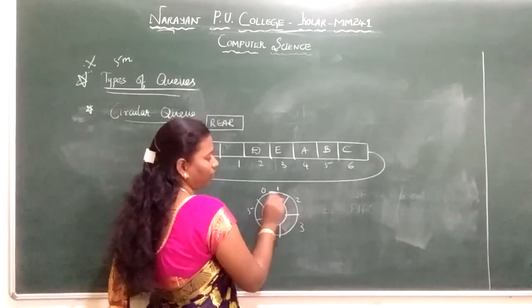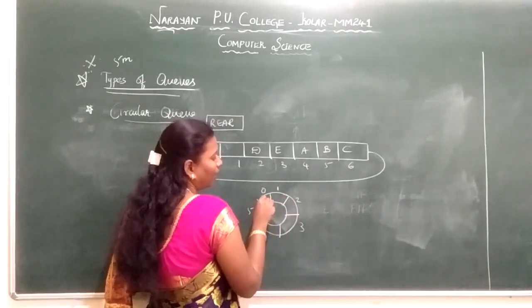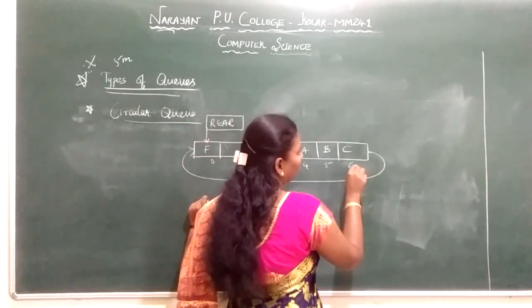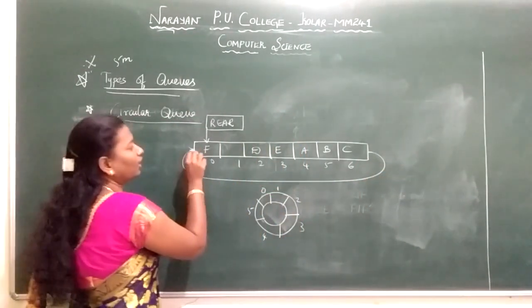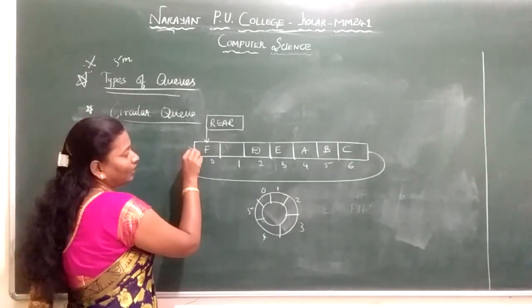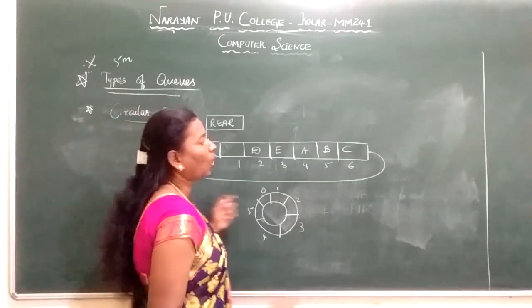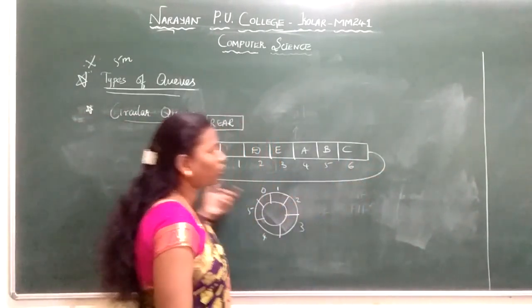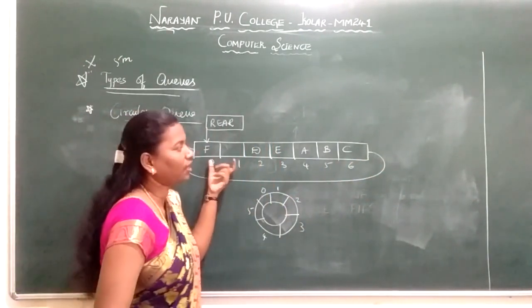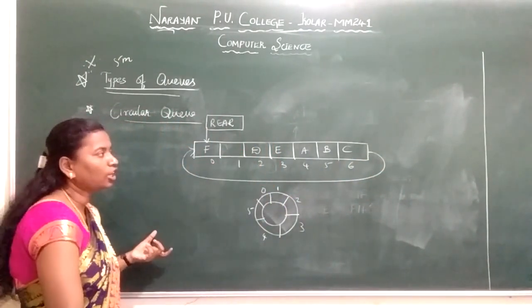Again it is in a circular fashion, pointing to index 0, so I start inserting the element there. Now at index 6, again it is pointing to the first item. Circular queue is a queue where the last item again points to the first element. We call that a circular queue.